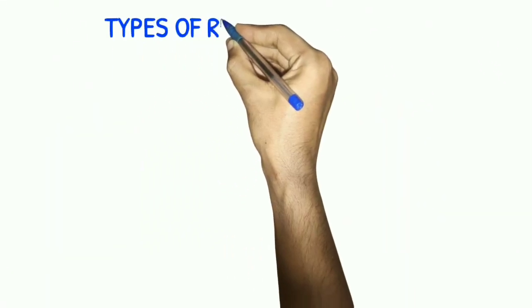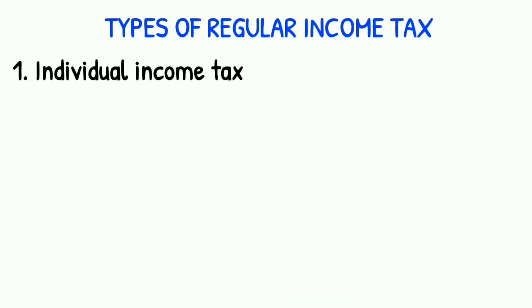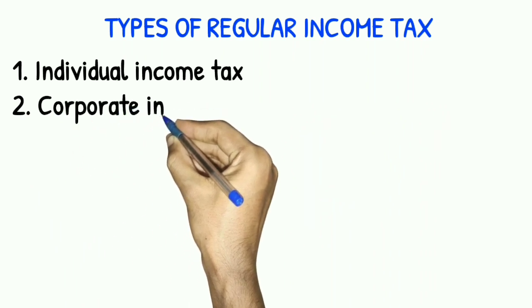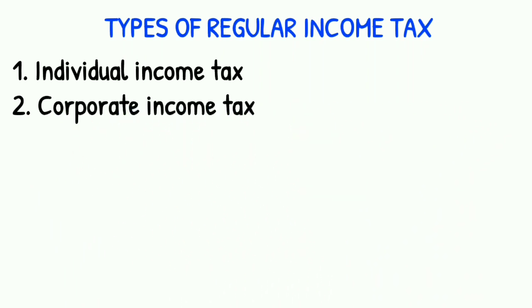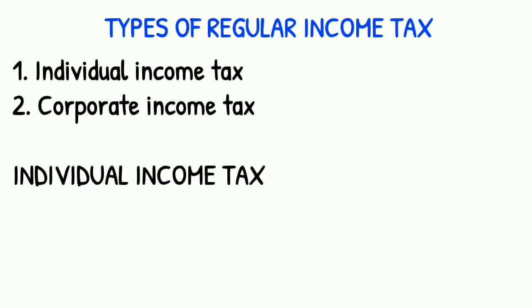There are two types of regular income tax. The first type is the individual income tax, and the second type of regular income tax is the corporate income tax. I will first discuss the individual income tax before the corporate income tax. The individual income tax is also called progressive income tax.